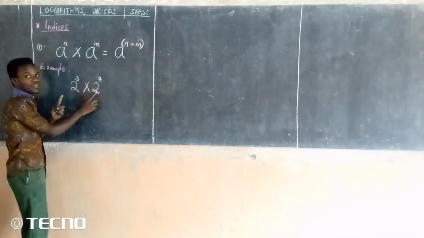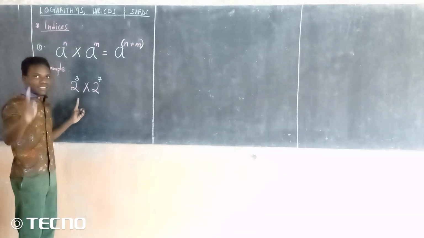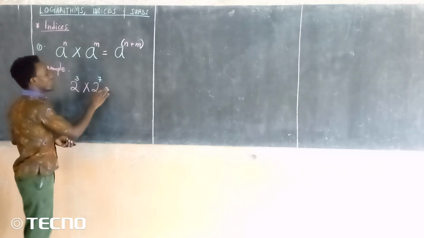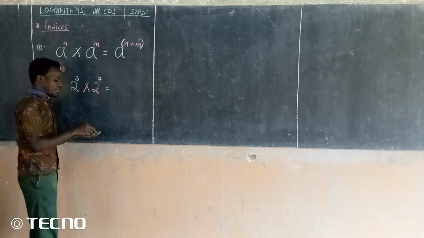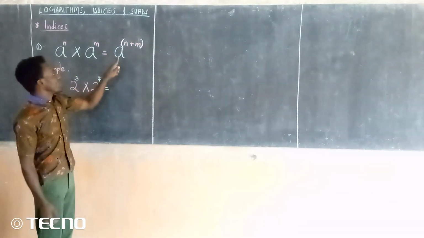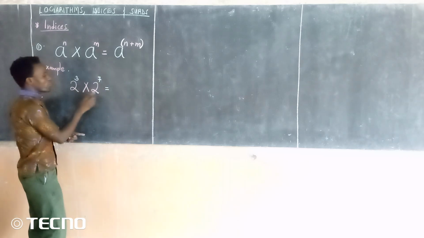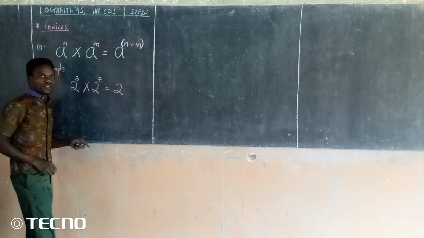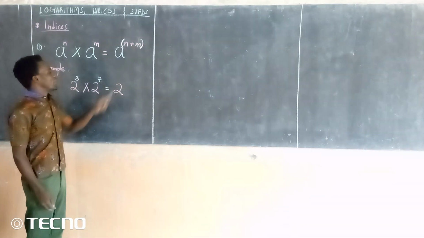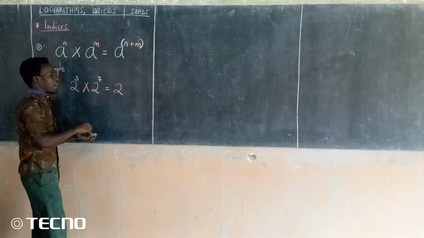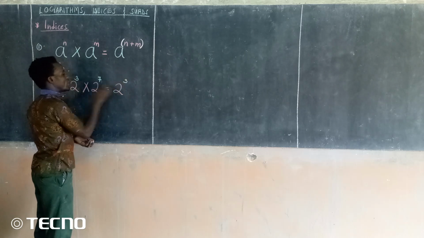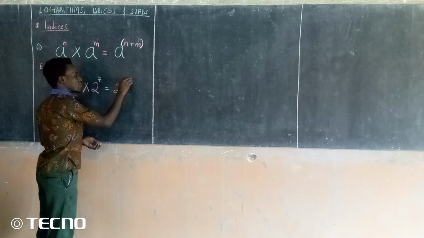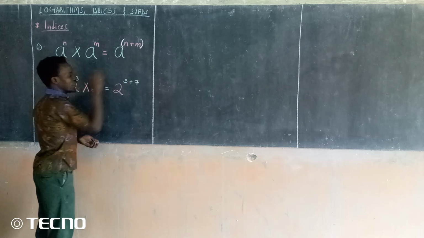As long as these two things are there, the bases are the same and you are multiplying, our answer shall always be, as I've said, we take one base. So we shall only take one of these two. We shall take a 2, that's our base. Then we get our powers and we add them. That is now 3, the first one, plus the second one, which is 7.